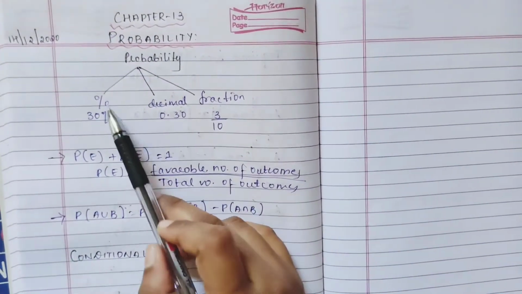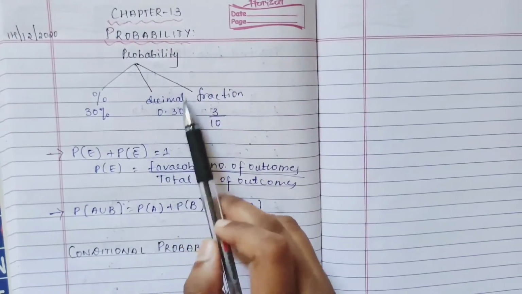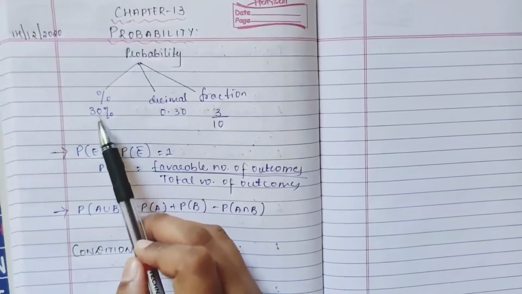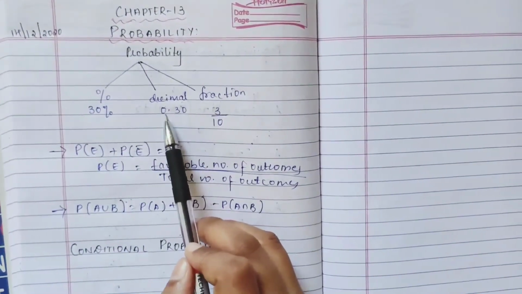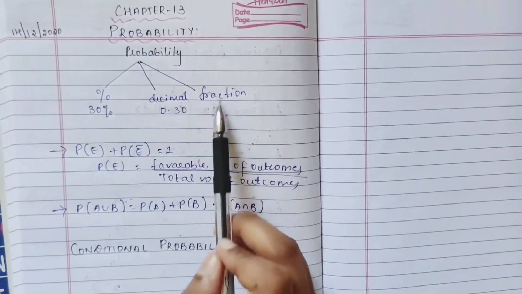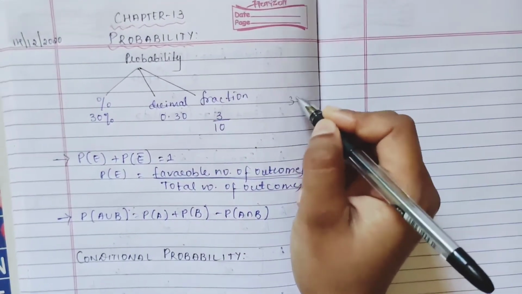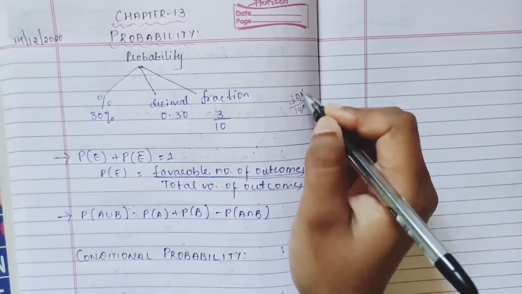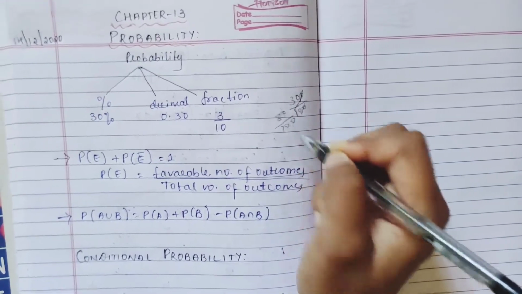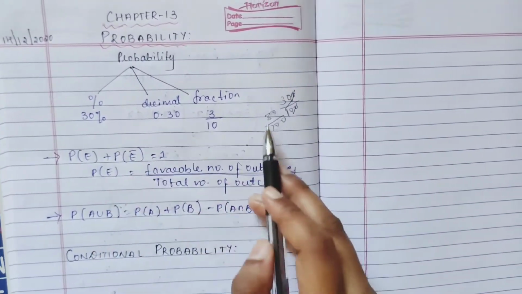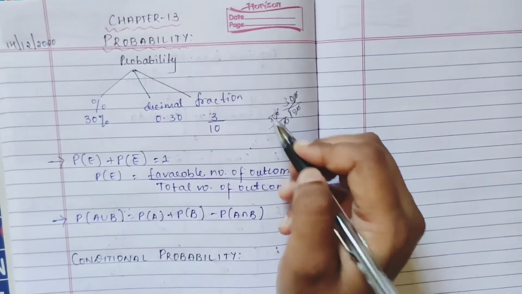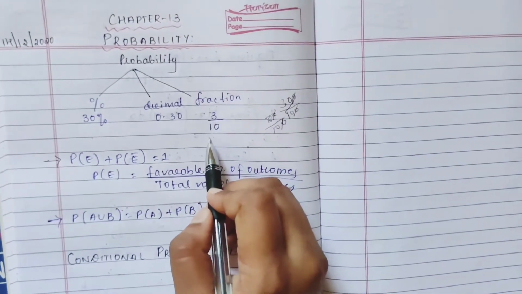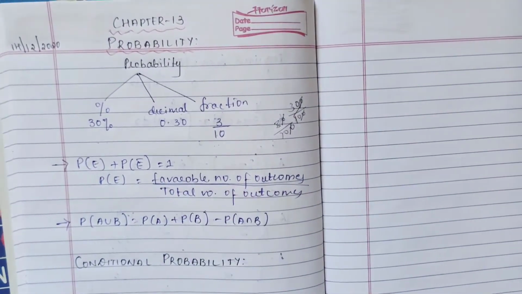Now probability can be expressed in percentage form, decimal form, or fraction form. For example, see 30%, how can this be written in decimal? 0.30. The same in fraction, how can it be written? 30 divided by 100, right? 30% means 30 by 100, but if you cancel out a 10 you will get 3 by 10. So in fraction it comes as 3 by 10, and in decimal it will be 0.30.